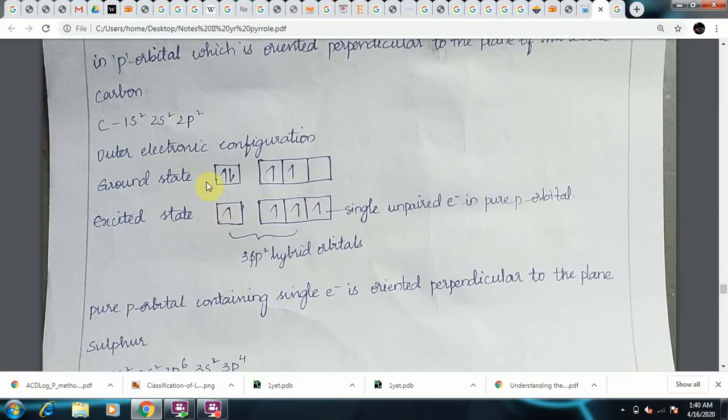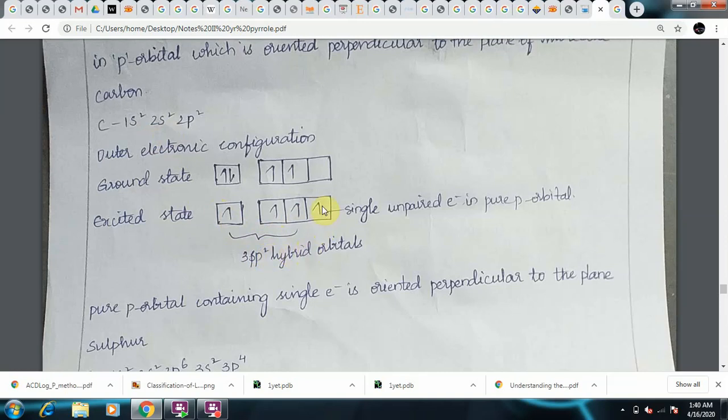As you know, in thiophene the carbon atom is sp2 hybridized, so it requires 3 sp2 hybrid orbitals to form bonds with adjacent atoms. So one s orbital will combine with 2 p orbitals to give 3 sp2 hybrid orbitals, which the carbon will utilize to form bonds with carbon, hydrogen, or sulfur.